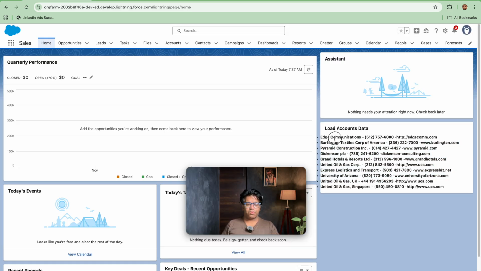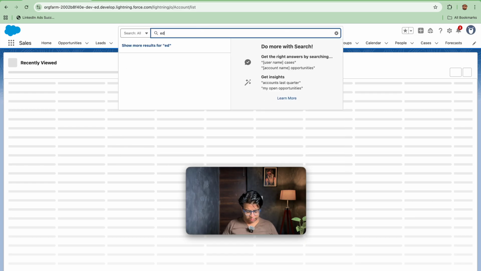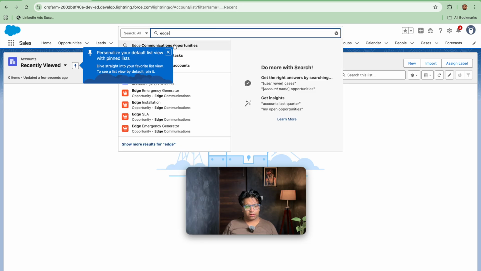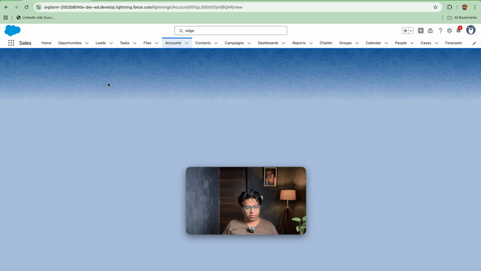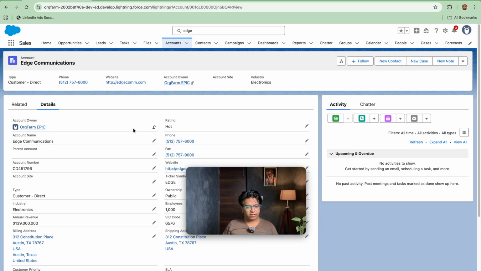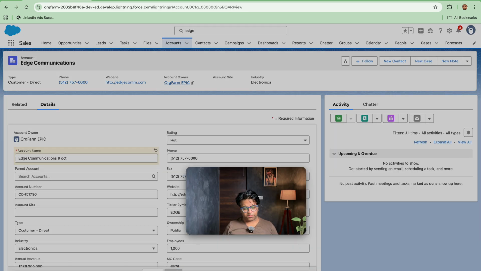Let's take an example. I made the changes in the name of edge communication. I go here and what I do, I search for edge communication here. Where is edge communication? So let's change the name to edge communication. What is the date today? That is 8th. So this is edge communication, 8th Oct, 8 OCT. So let's save this out.